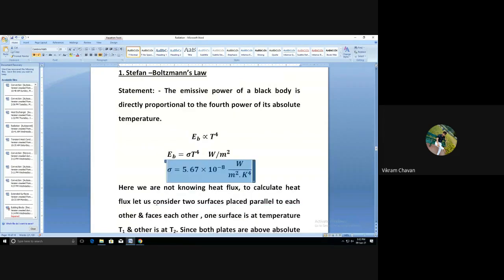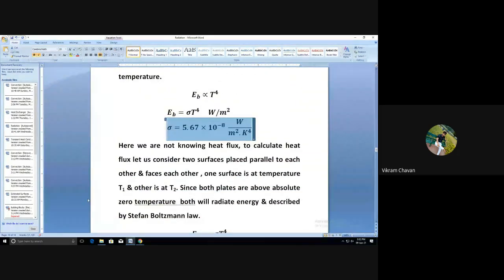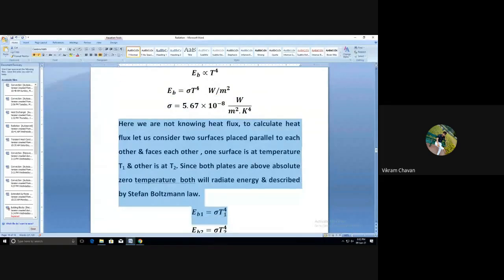Okay. Further, here we are not knowing the heat flux.